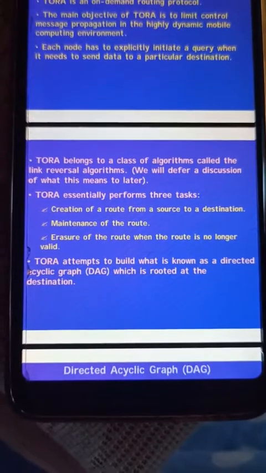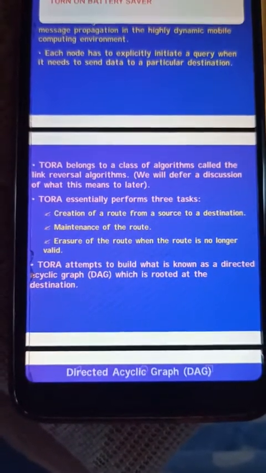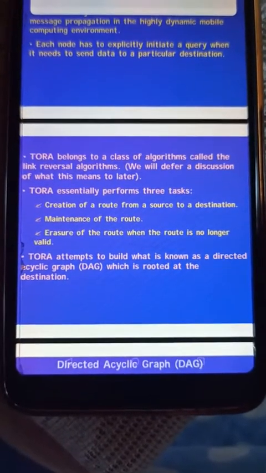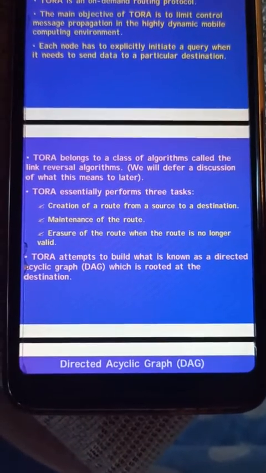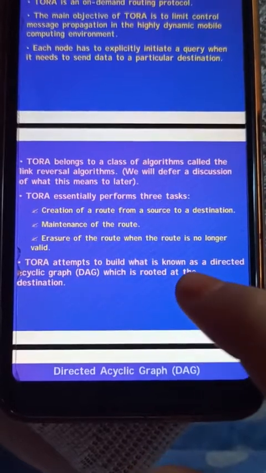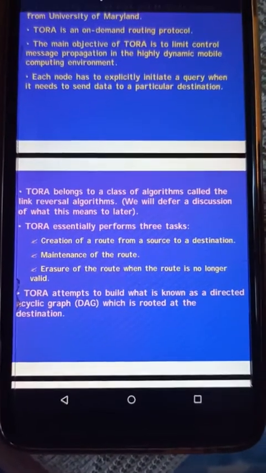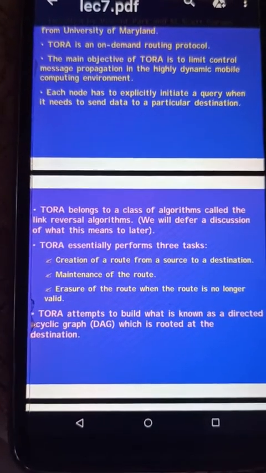So what does it do? If there is no valid route, then it erases the particular route. TORA attempts to build what is known as a directed acyclic graph. TORA uses the directed acyclic graph, which is rooted at the destination.